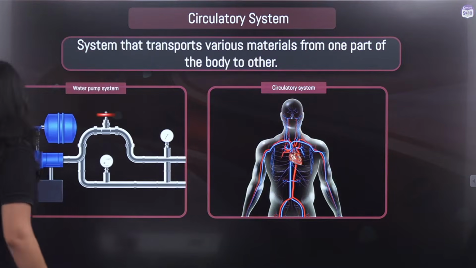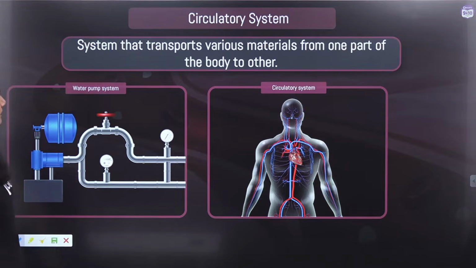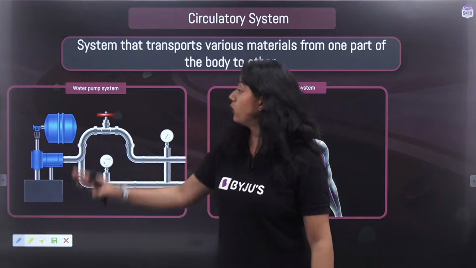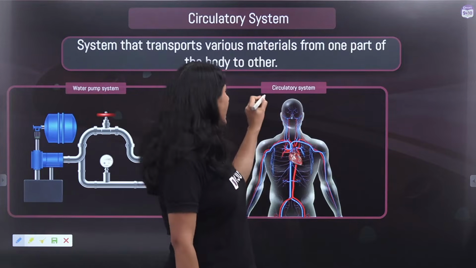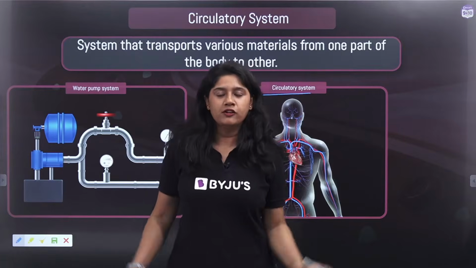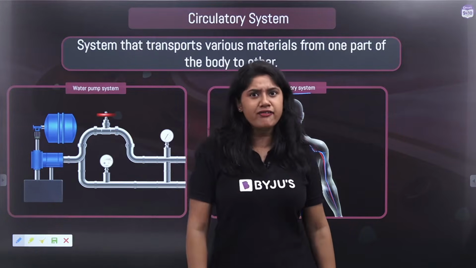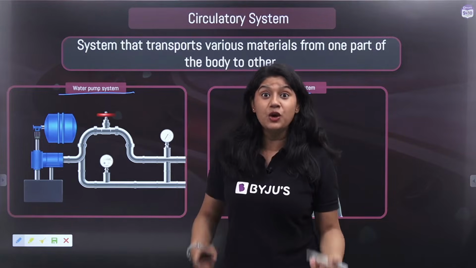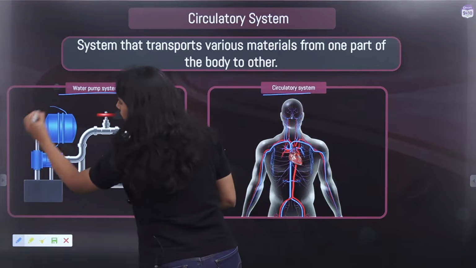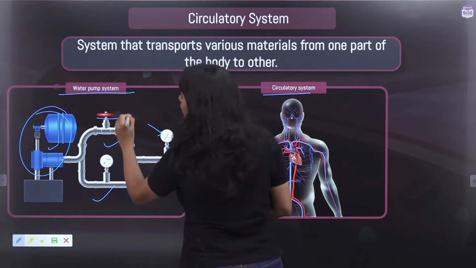Now over here, what we have. Yes, so we have this, right? Now what are we comparing over here? On one side, we have the water pump system, and on the other side, we have the circulatory system. Of course, you'll be like, ma'am, what are the similarities between these two? So let's understand this. Over here in the water pump system, of course, we need the motor. So what we have over here is the motor. Then, of course, we have the pipe.